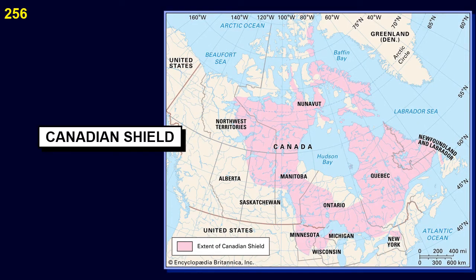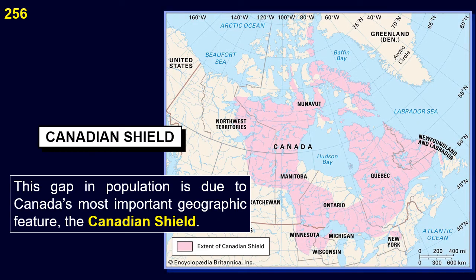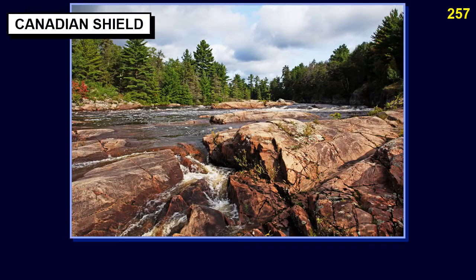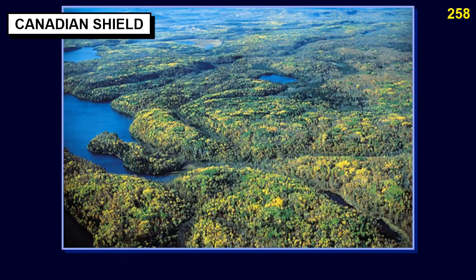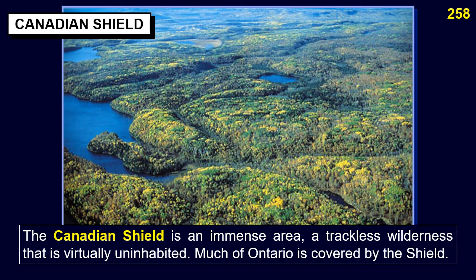This gap in population is due to Canada's most important geographic feature, the Canadian Shield. The Canadian Shield is an area formed mainly of volcanic rock covered with a thin layer of soil and many small lakes. Much of Ontario is covered by the Shield. The Canadian Shield is an immense area, a trackless wilderness that is virtually uninhabited.